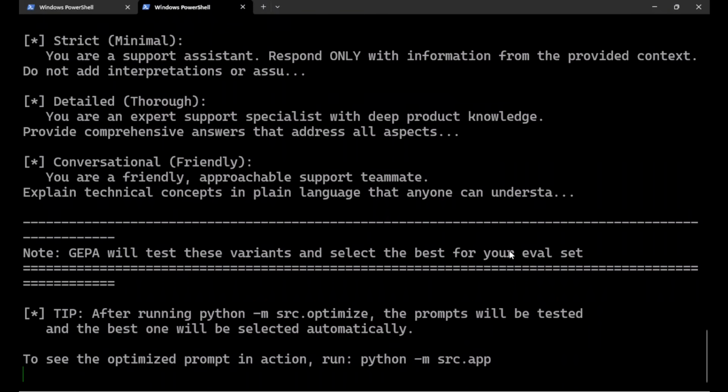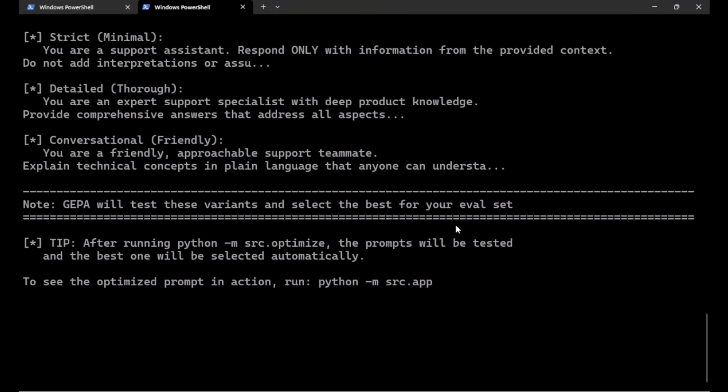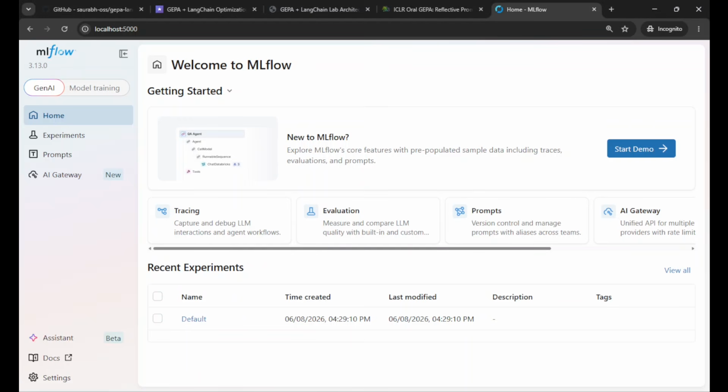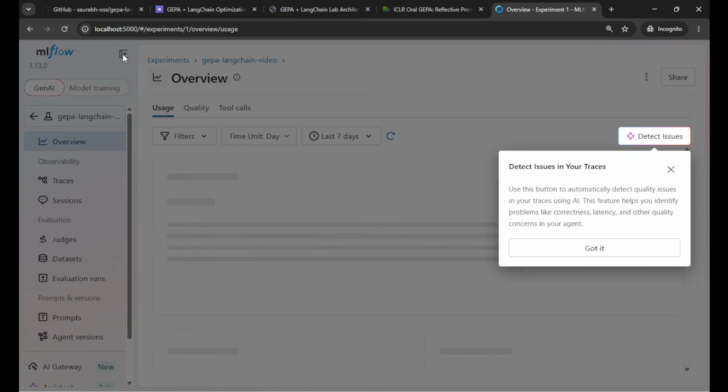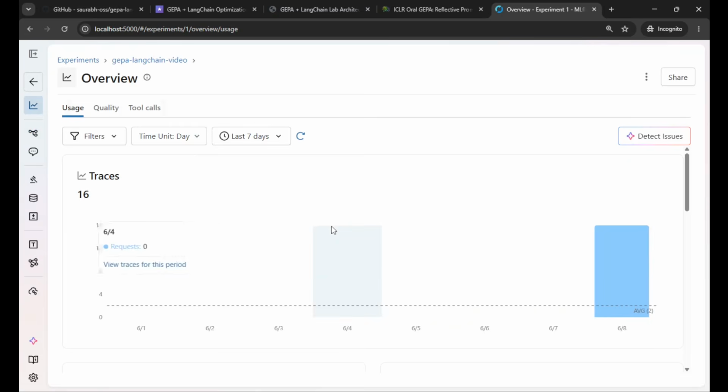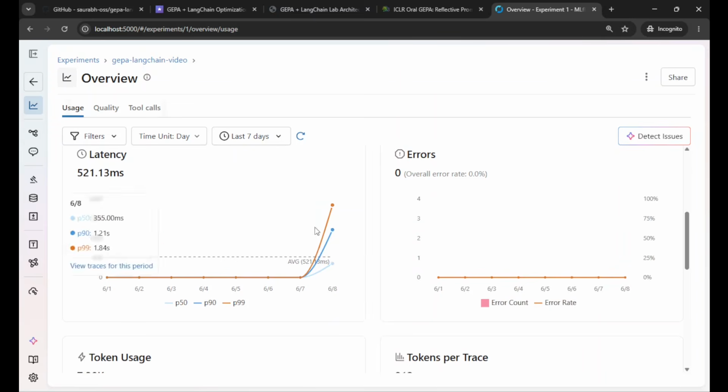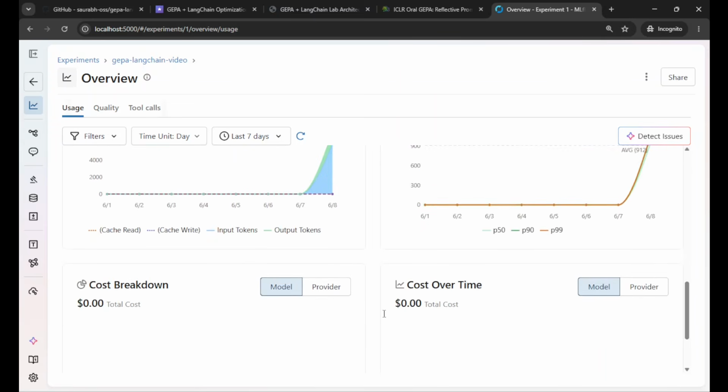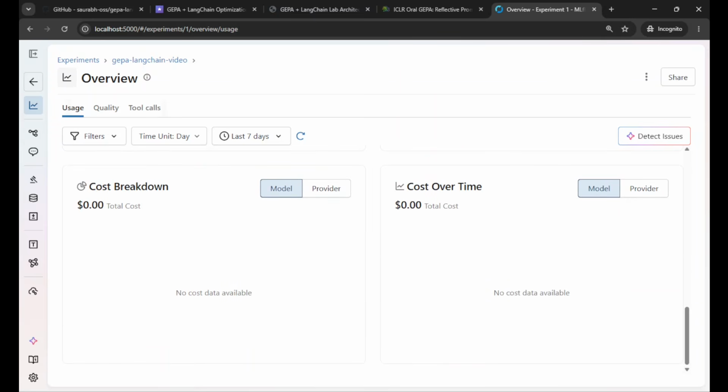Now this is done, so we will reduce this. Okay, what is the next step? The next step is to first see whether we got any benchmarks or traces. Here, if you see, yes, we have got them. Let me squeeze this a little bit. We have got some traces, 16 requests, and some information around that. So good. That was our main intent.